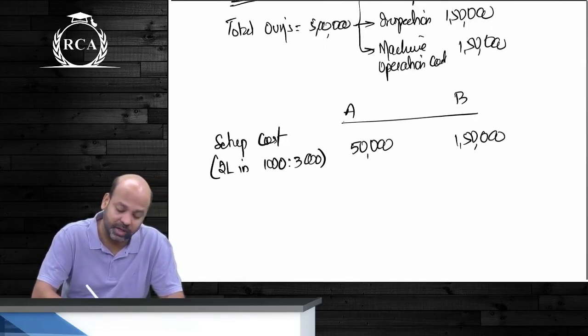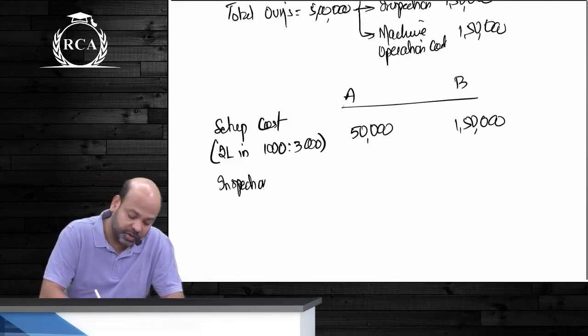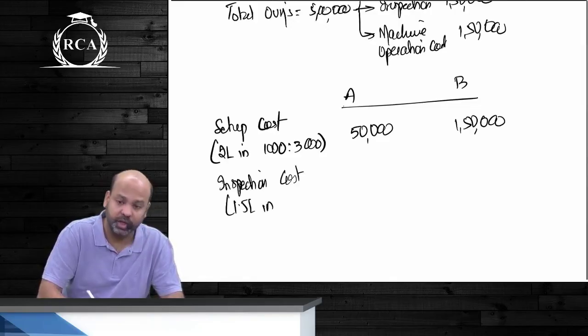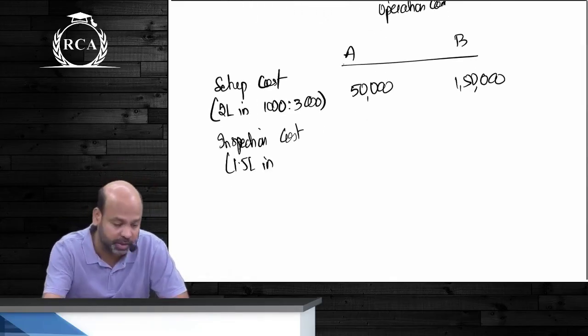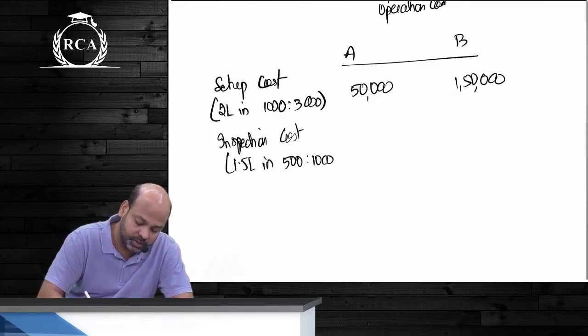Then after setup cost comes inspection cost. Inspection cost kitna hai apna total? 1,50,000. We are going to allocate that in the ratio of number of inspection time. Kitna hai wo? 500 is to 1000. This will be 50,000 and 1 lakh.